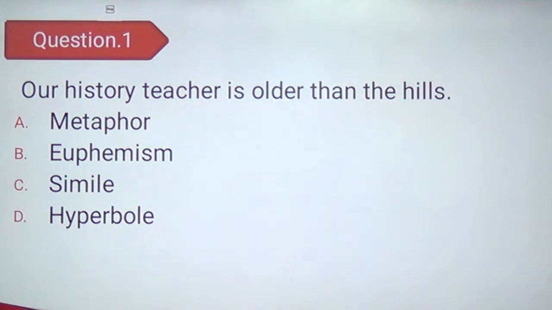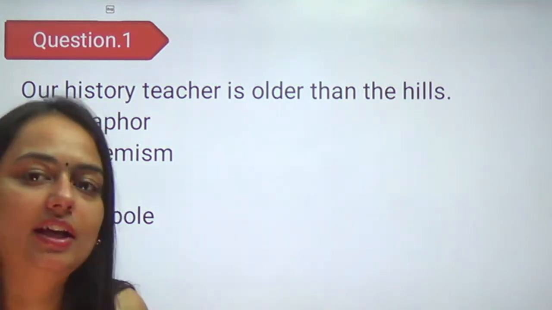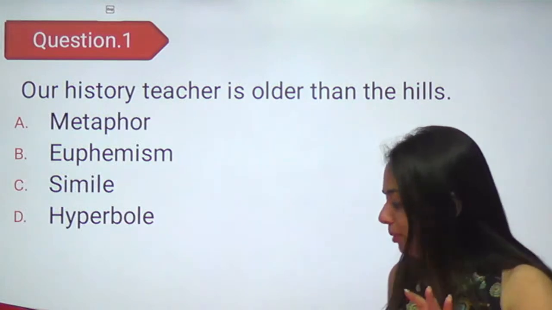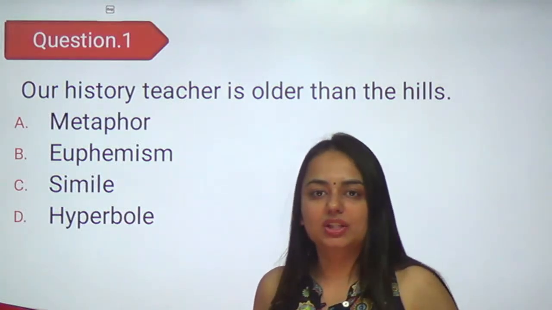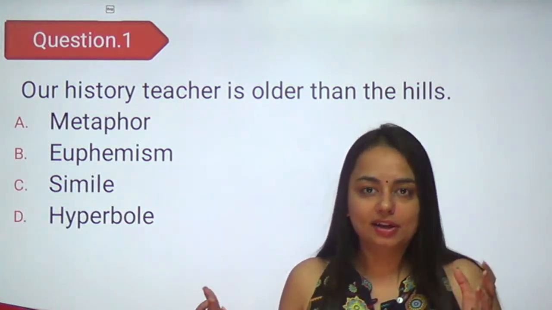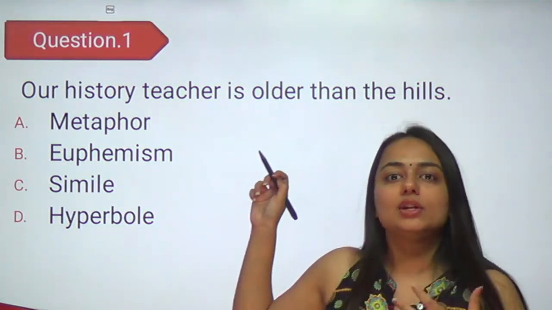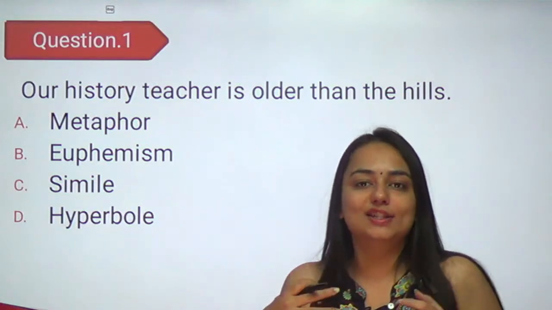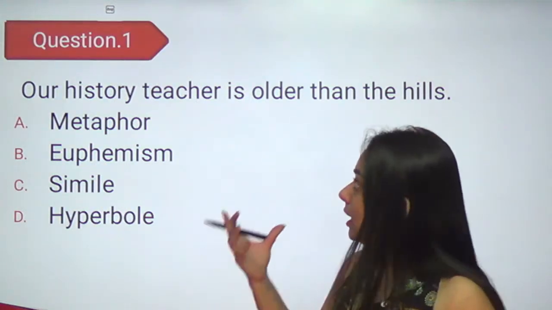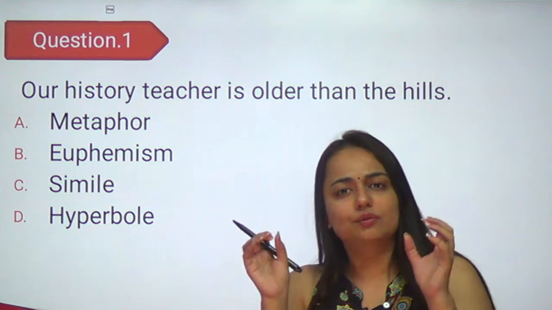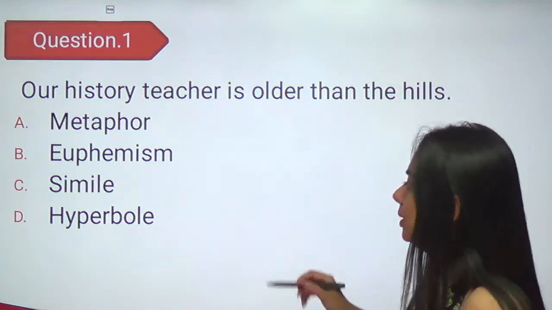Yes, now you're right. It is hyperbole. Is it possible? Can a person be older than the hills? See, I know we can live up to like 110 years also, Chinese people do, but we cannot be as old as hills. So this is an exaggerated way of saying that our history teacher is very old. So it will be hyperbole.